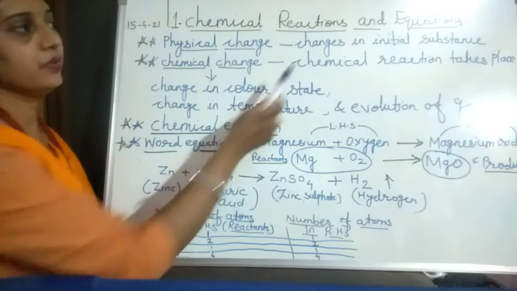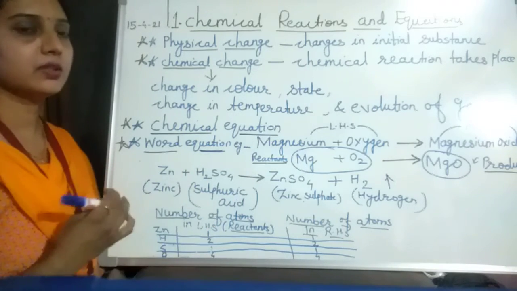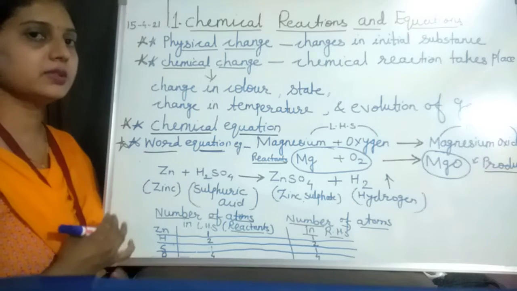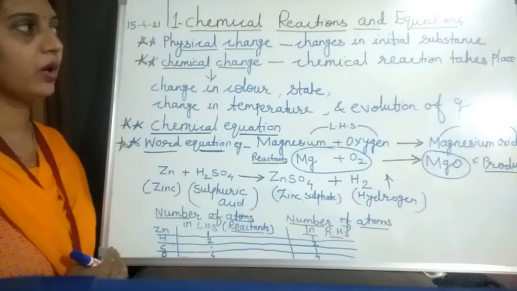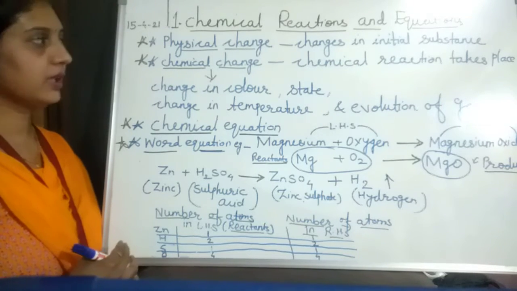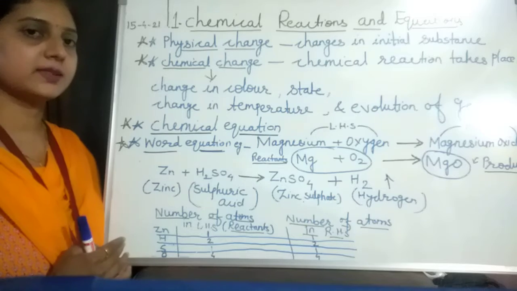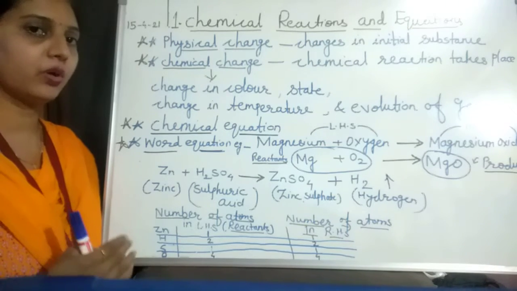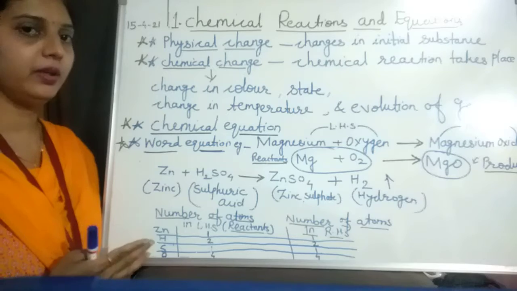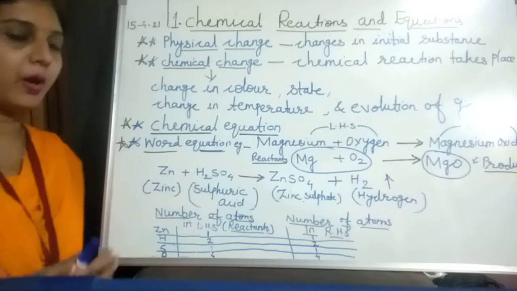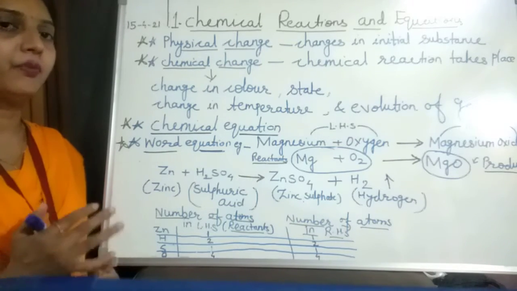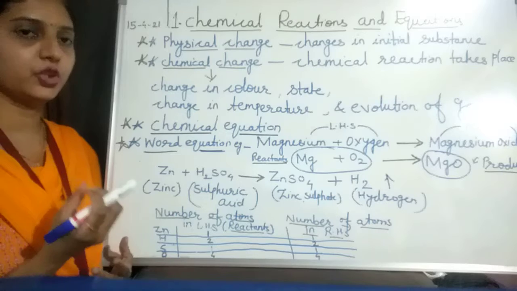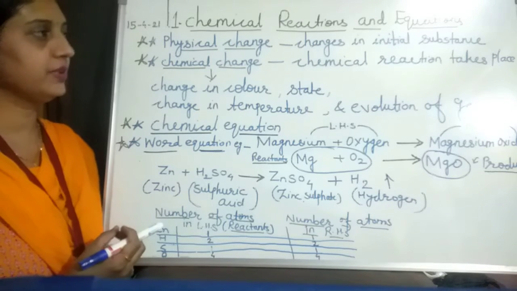The changes which occur in the initial substance, we call it a physical change. Suppose we take the example of water and sugar. If we boil that sugar and water solution, then after boiling the evaporation of the water takes place and we form some crystals of the sugar. So that is a physical change.